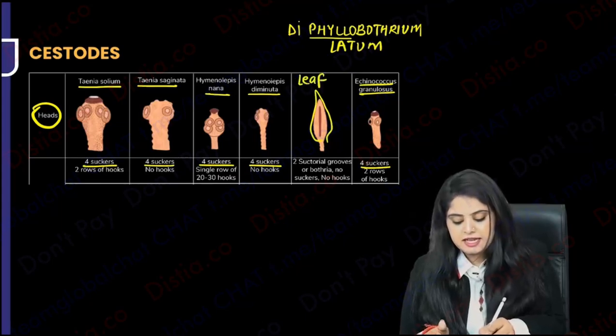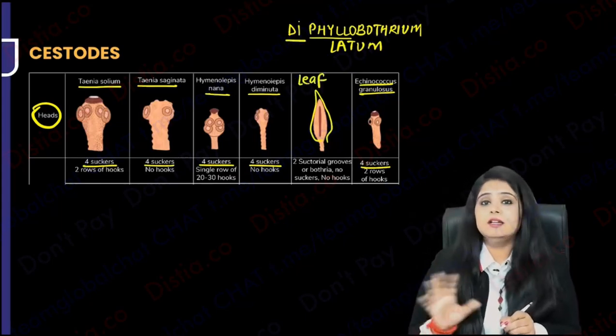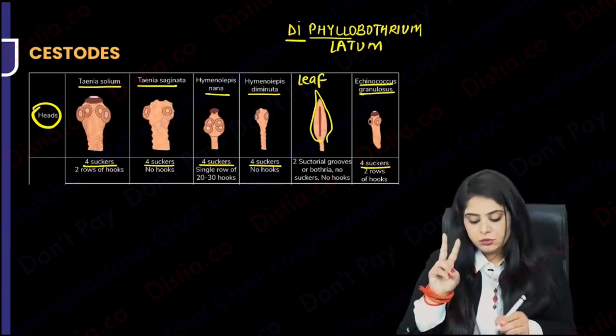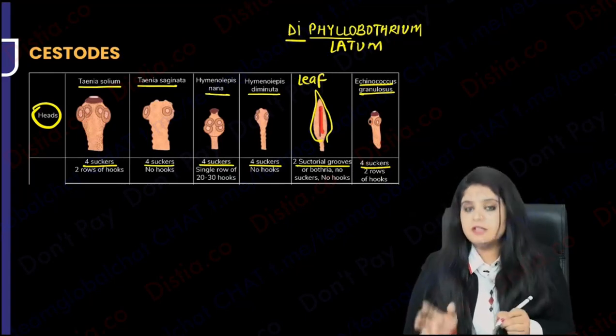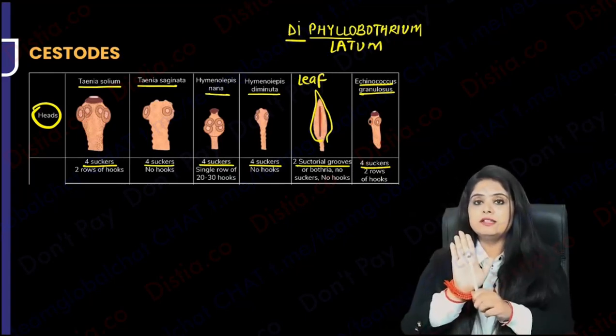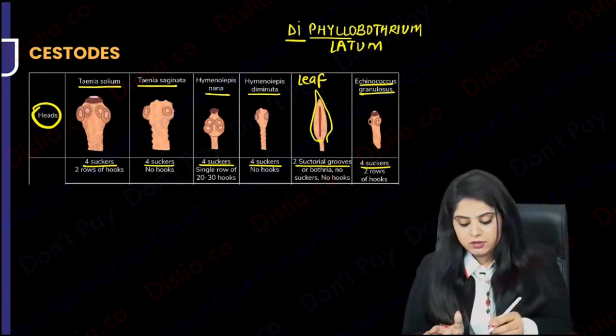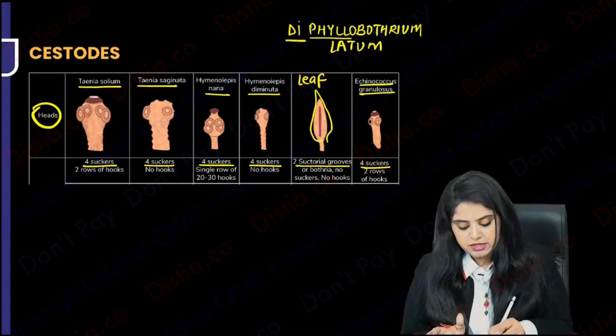And secondly, it is "di", which means it's not going to have any round suckers. It's going to have two something else. It's going to have two grooves. You can see that one groove is in front, one must be at the back. So these are going to be two grooves which are available for attachment. There are no suckers which I see over here. I hope this is question 1.